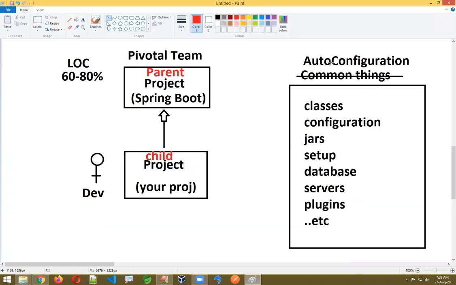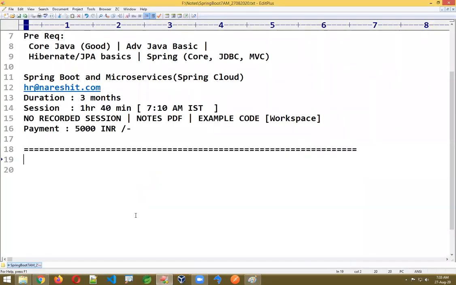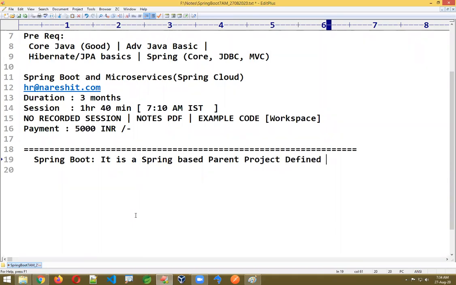I'll explain this auto configuration with one small concept. Observe carefully, I'm giving some points here. What is Spring Boot? It is a Spring based parent project defined by the Pivotal team that reduces common setup and code. As of now, I'm just giving a simple point.